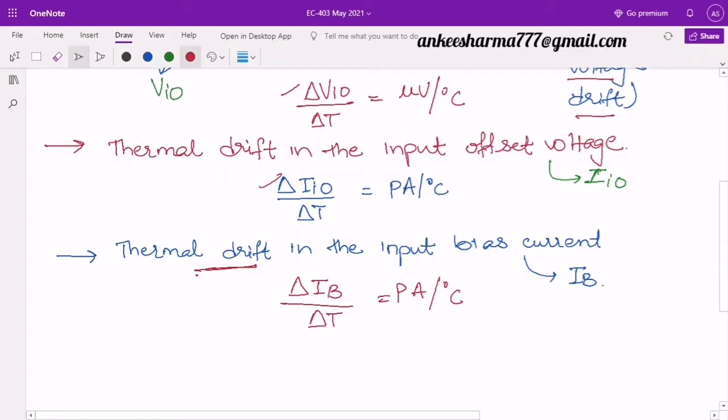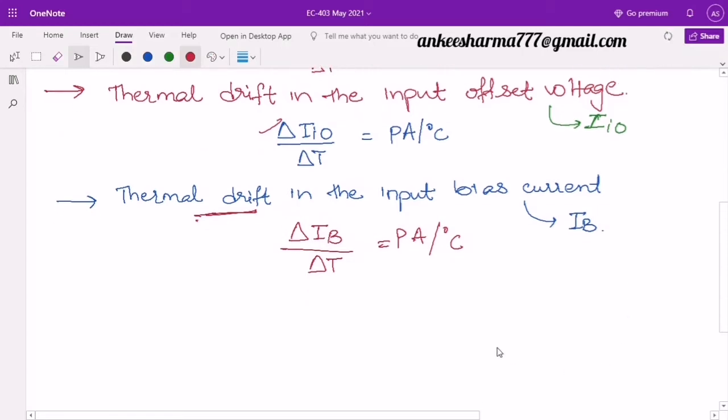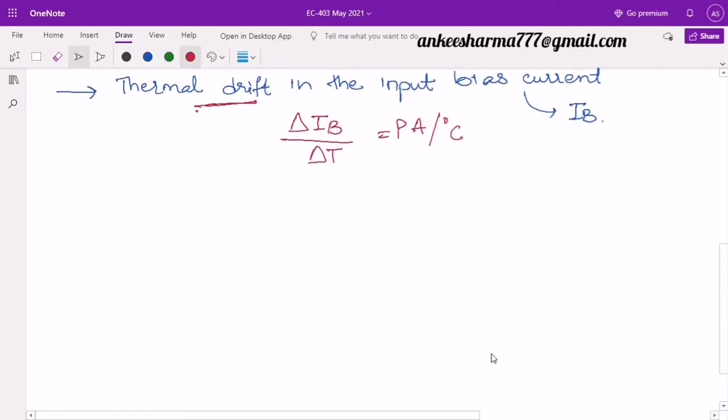And in the data sheets, if we look at the data sheet of either 741 or some other IC, you will find graphs like this. So if I draw a graph, in those graphs we have the x-axis as temperature.